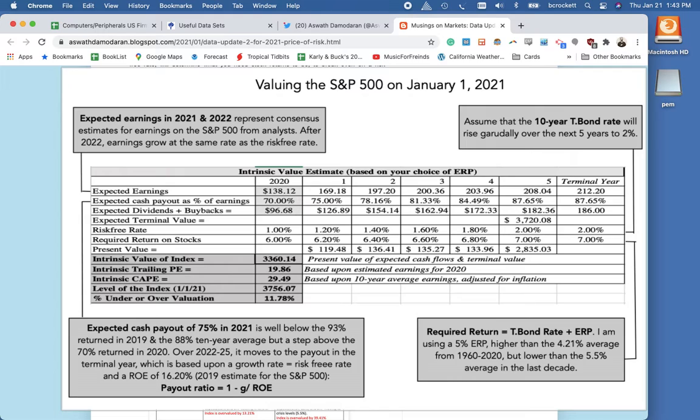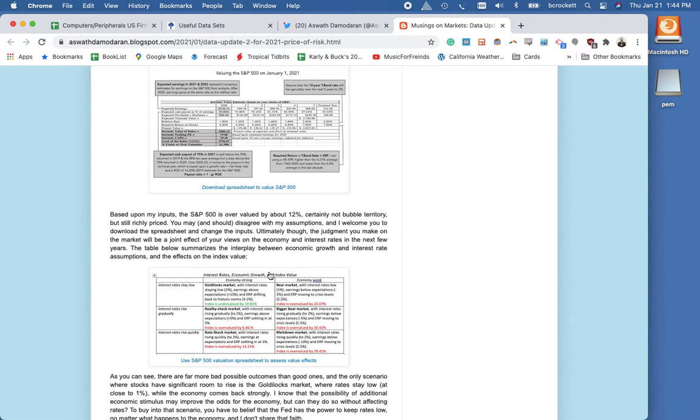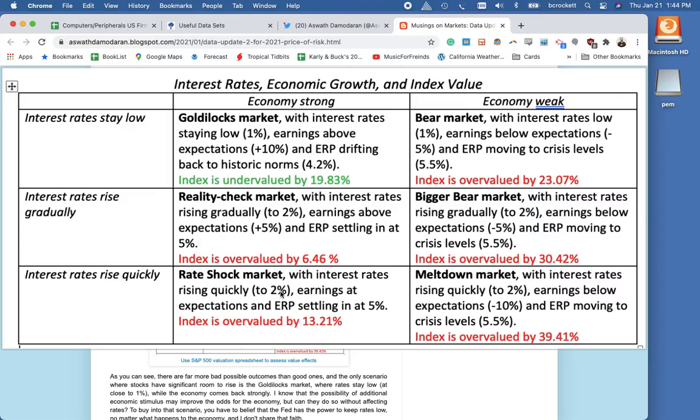So that's an indication that it's overvalued. Now, a lot's happened in the U.S. financial market in the last 12 months, and who knows what's going to happen in the next 12.